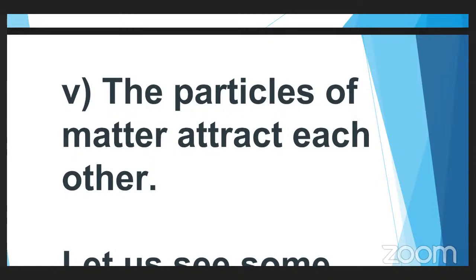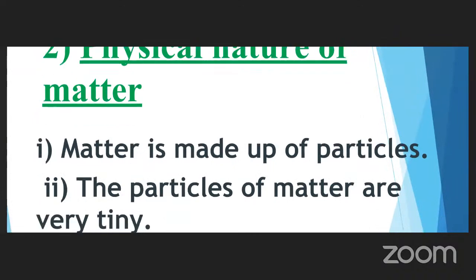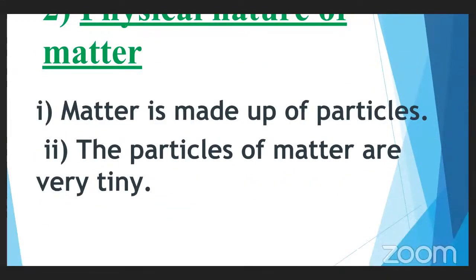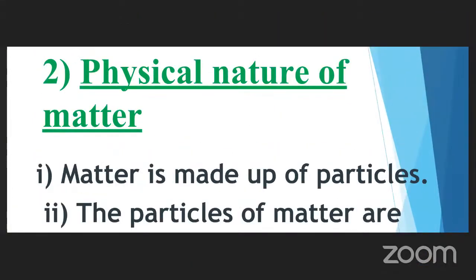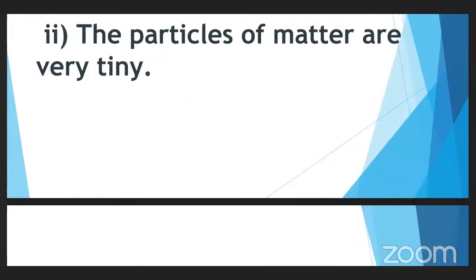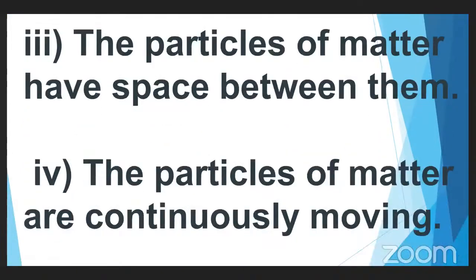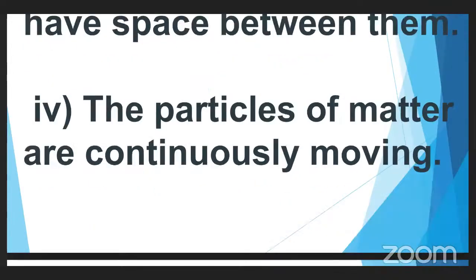So what are the 5 properties we have studied about the physical nature of matter? Just once again we will review. The first point is what? Matter is made up of particles. How are these particles? They are very small. The next one is the particles of matter generally have space between them. Okay. Next, the particles of matter keep on moving continuously without halting or without taking any rest.